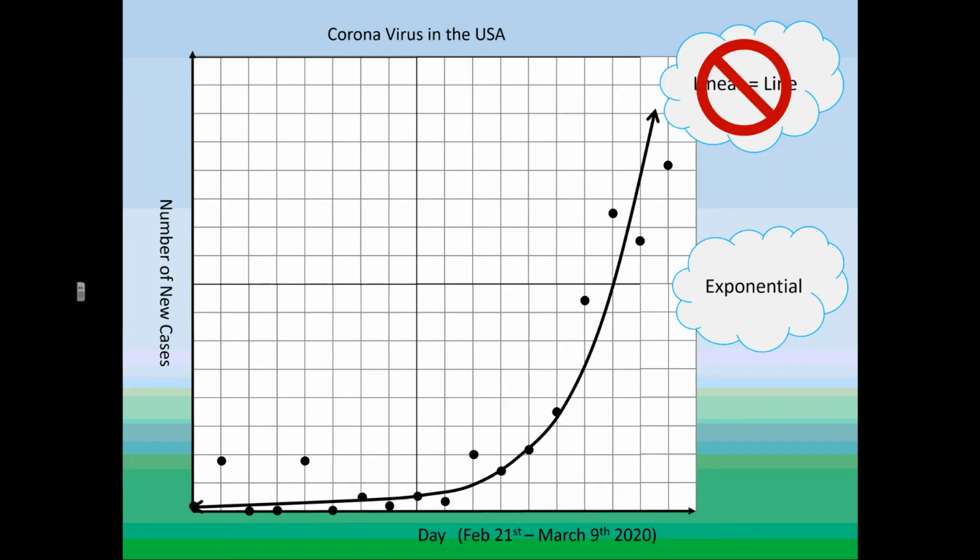That is why we started shutting down, and that is why we started social distancing. Because statisticians took the data, plotted the real life data on a graph, and noticed that we were increasing and increasing way too rapidly, and our hospitals wouldn't be able to handle that. Notice, because we have linear graphs and we have exponential graphs, that opens up a whole lot of possibilities.